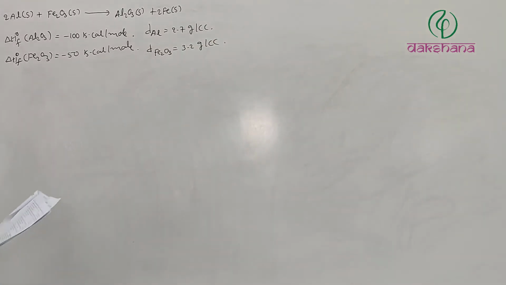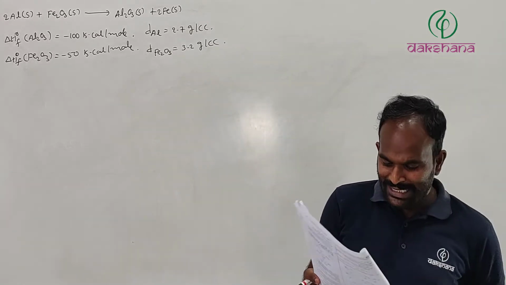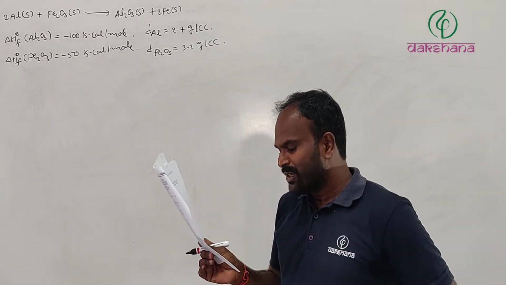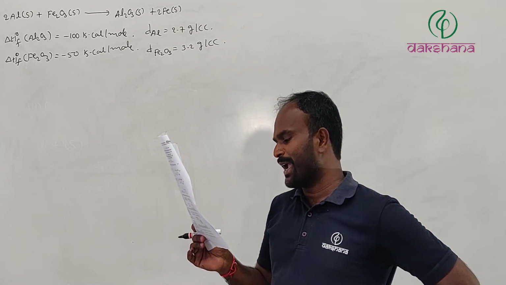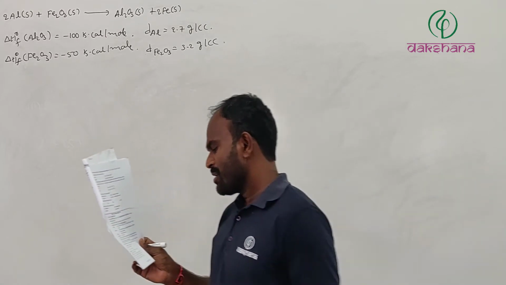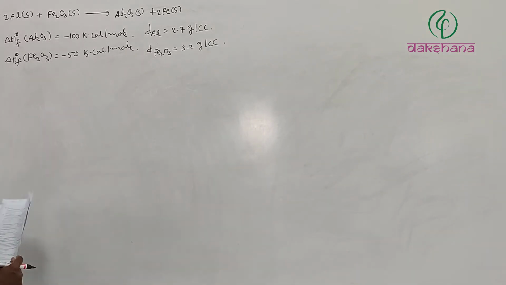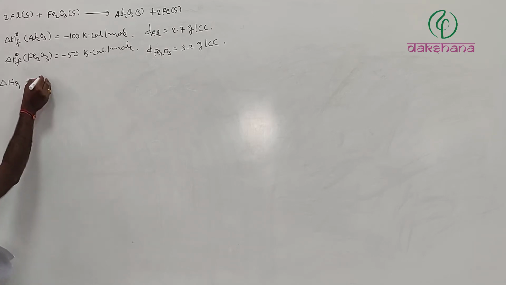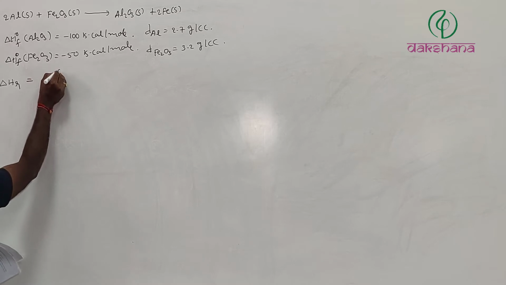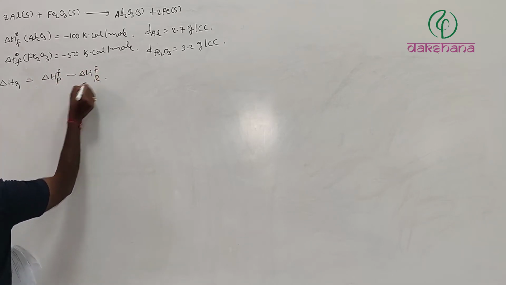So this is really peculiar, that densities they usually won't give, but maybe we have to see what they asked. First option: enthalpy change for the above given reaction is minus 50 kilocalories. Enthalpy change, which means enthalpy of reaction, is equal to enthalpy of formation of products minus enthalpy of formation of reactants.